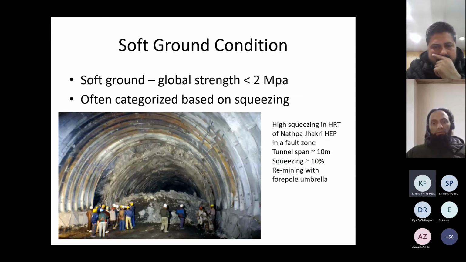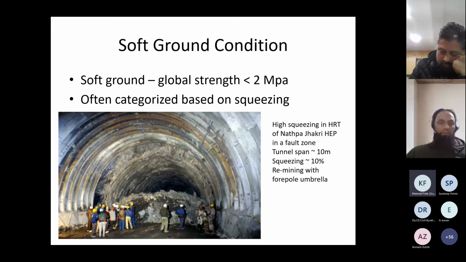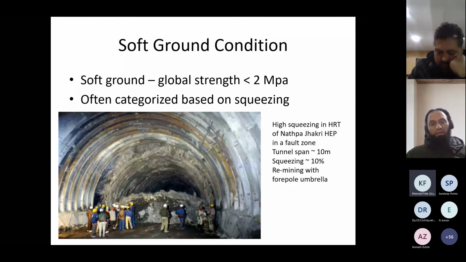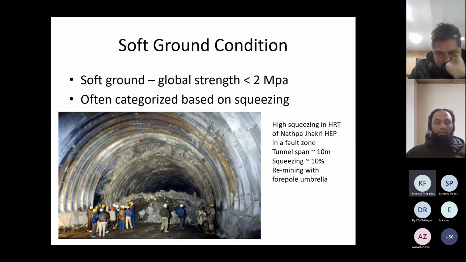So now coming to soft ground condition, what condition we can call soft or weak. So typically, when the global strength is less than 2 MPa or even less than 1 MPa, we can call the ground as soft ground. It can either be a debris, it can be soil, it can be rock mass, whatever kind of material. It can be a shear zone.